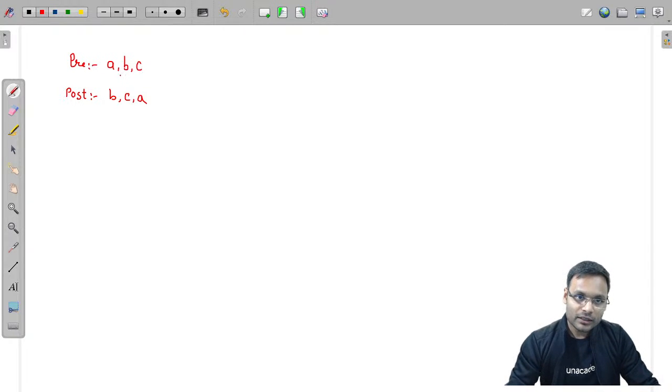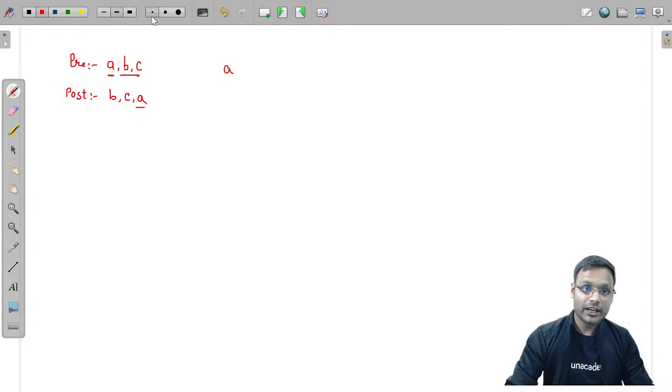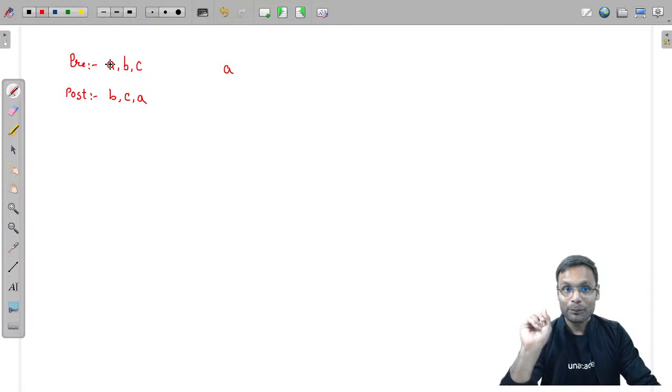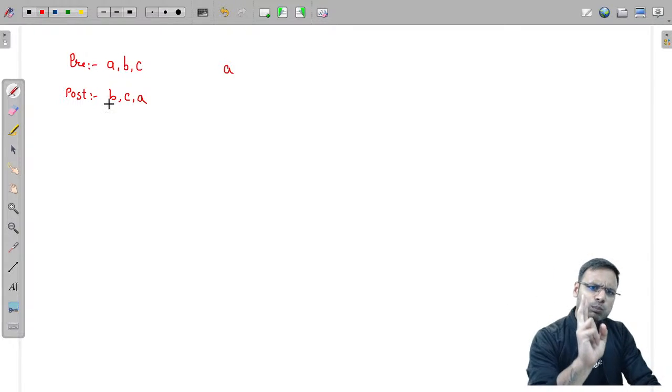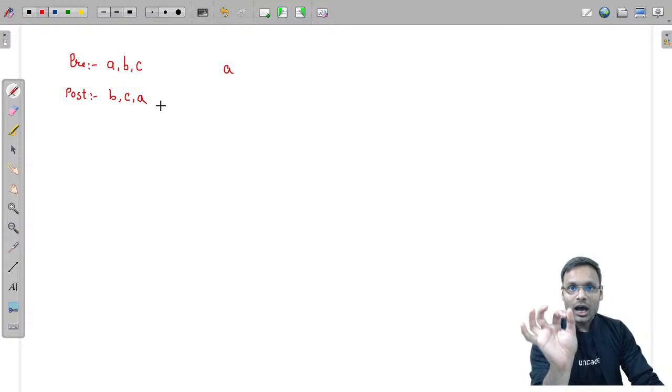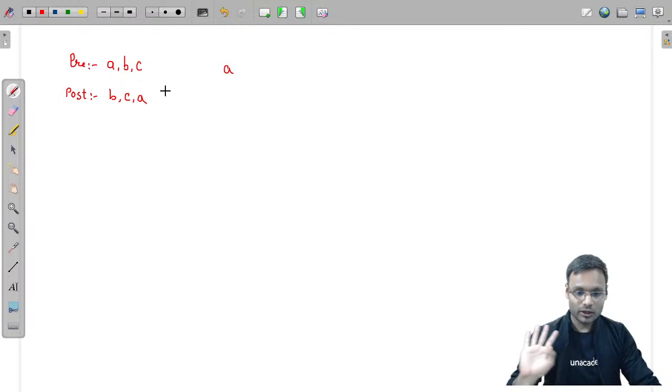In the pre-order, first symbol is A, so root is A. Of course, last symbol of post-order is A, so root is A. Now just check this one. B and C are traversed in what sequence? B and C are traversed in this sequence, first B and then C in the pre-order. And in the post-order also, B and C are traversed in the same order.